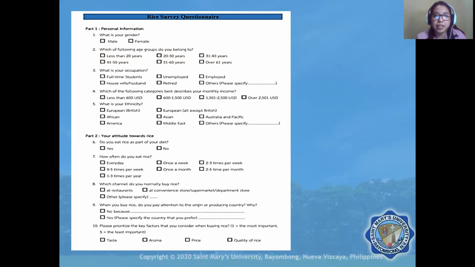So please prioritize the key factors that you consider when buying rice. So the taste, the aroma, the quality of rice, the price. So 1 as the most important and 5 as the least important. So you are going to give actual scores to this. So you give 1 to the most important and 5 to the least important. So it is